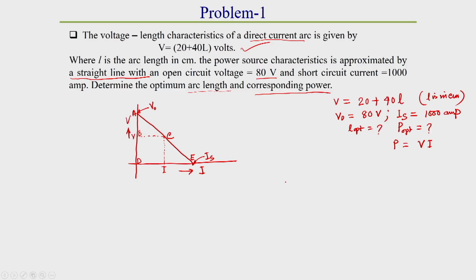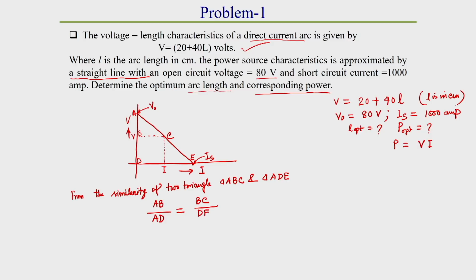Now, from the similarity of two triangles, triangle ABC and triangle ADE, what can we write? Because these two triangles are similar to each other, we can write AB by AD is equal to BC by DE, correct?